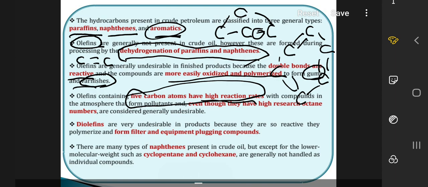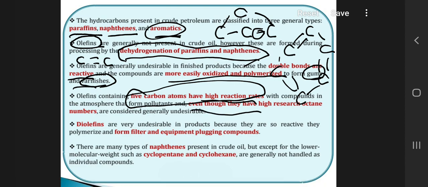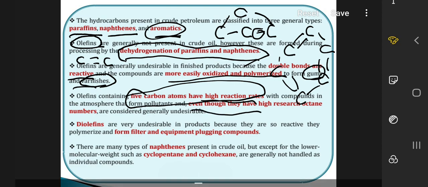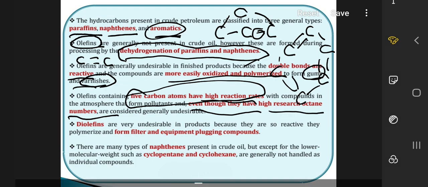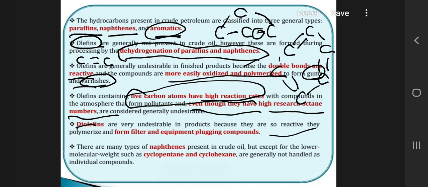They may also create pollution. Those 5 carbon ring compounds may create pollution as well. And high octane number, research octane number, we will discuss in a subsequent lecture: what is research octane number, what is motor octane number, and so on. As well as diolefins: when two olefins combine, they may form a diolefin. They are very undesirable.